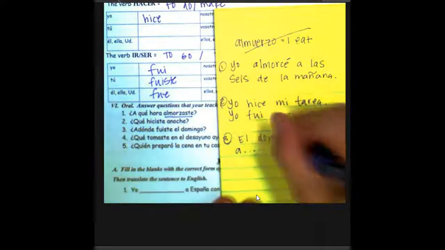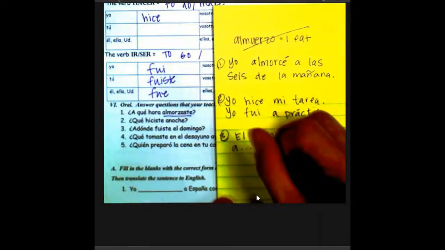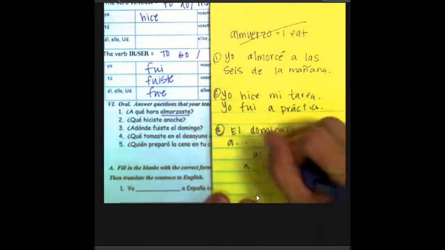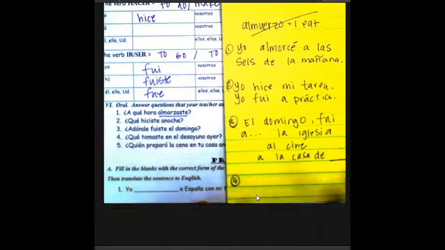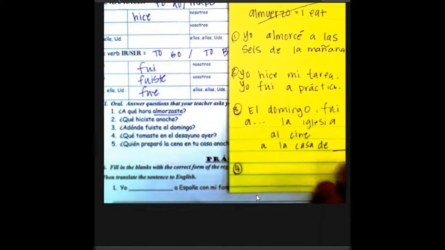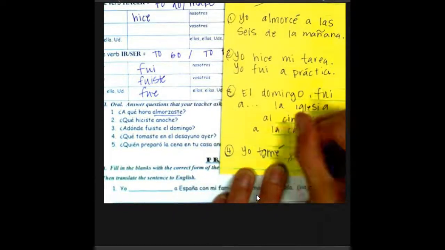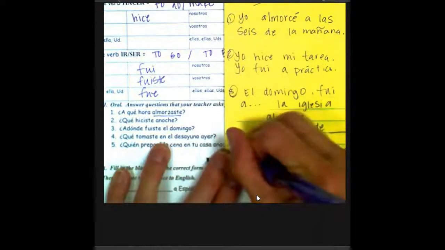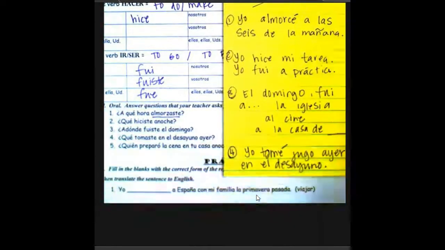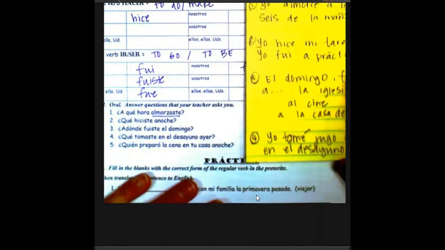Número 3, ¿a dónde fuiste el domingo? Where did you go Sunday? El domingo fui a, and then you can go ahead and say where you went. A la iglesia, al cine, a la casa de mi abuela. Número 4, ¿qué tomaste en el desayuno ayer? What did you drink with breakfast yesterday? So, tomar, you would answer, yo tomé jugo ayer en el desayuno, or yo tomé leche.